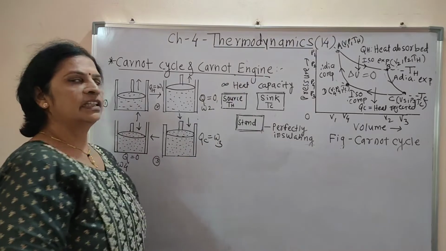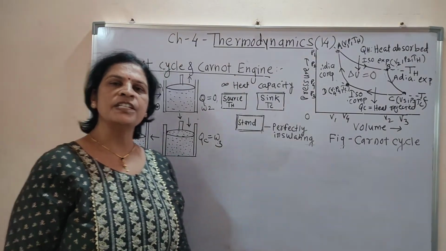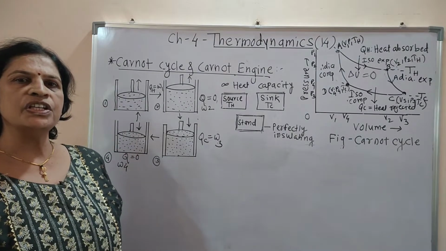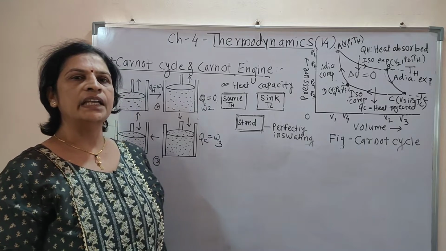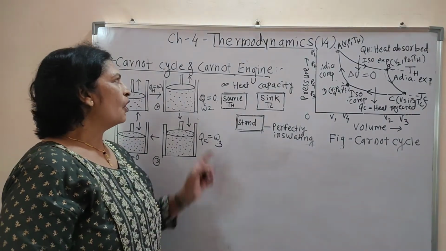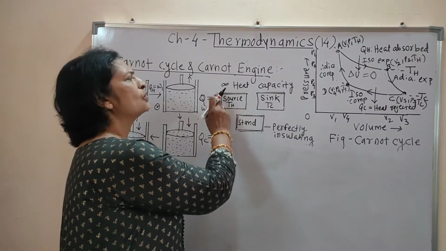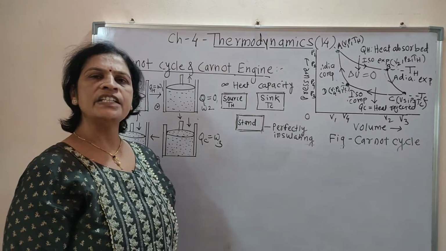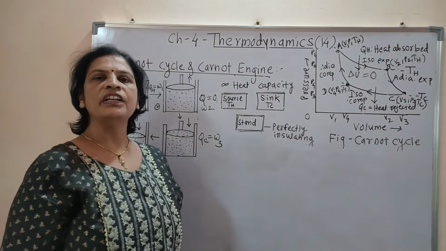Carnot Engine, that is proposed by a French physicist as well as an engineer, Carnot, in 1824. The elements of its engine are the source. Source is having infinite heat capacity and it is at a very high temperature TH.